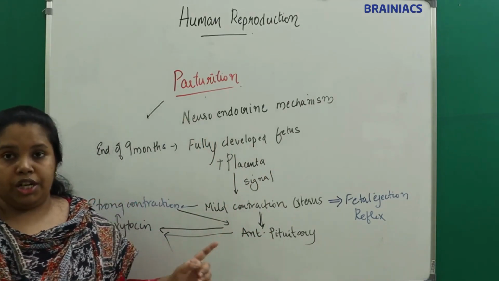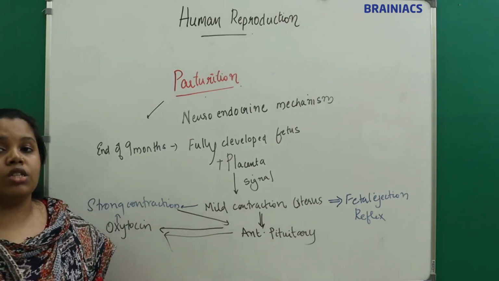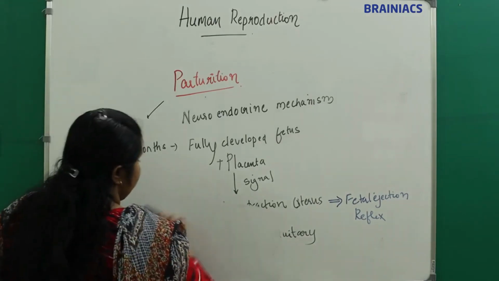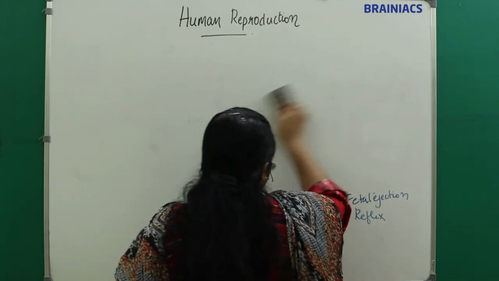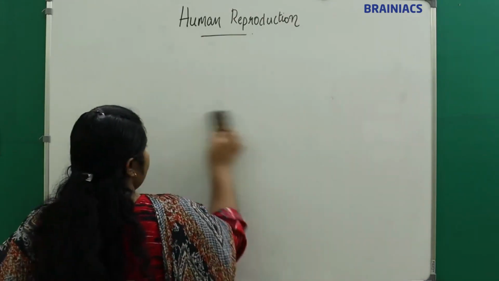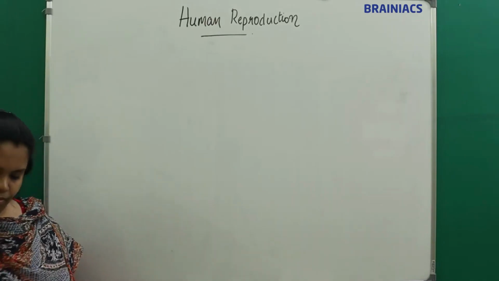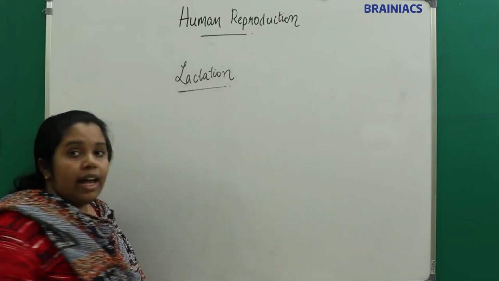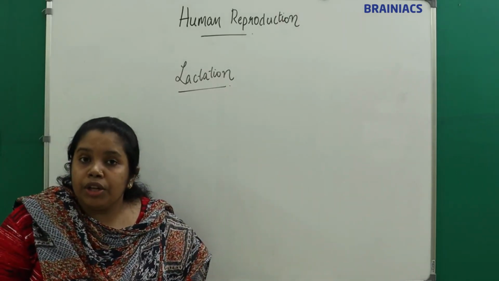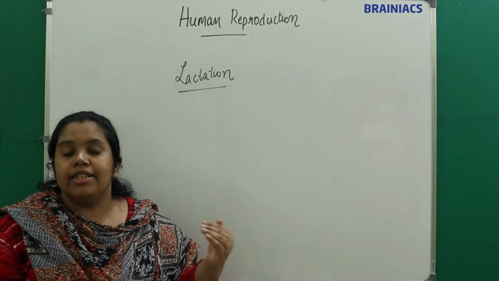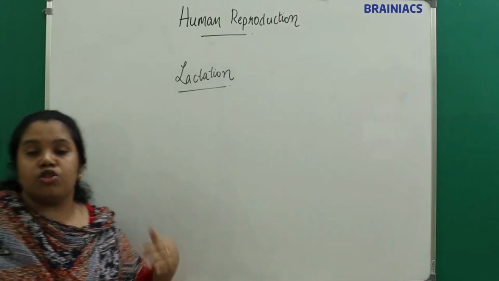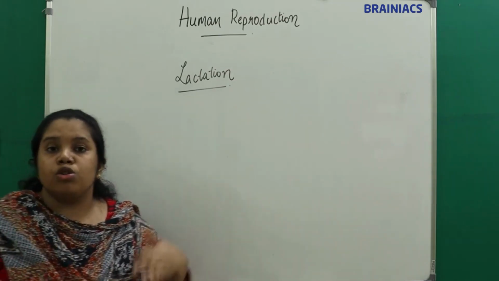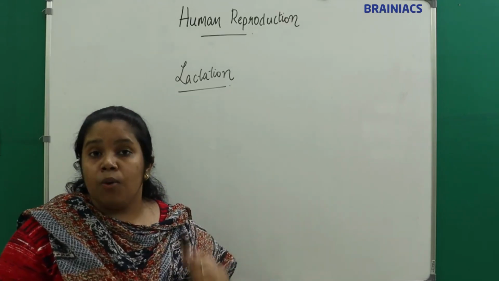Understand? Along with parturition, we want to study another term, that is lactation. I told you that during pregnancy, along with HCG, HPL, relaxin, estrogen and progesterone, other hormones also increase. Which are the other hormones? Prolactin, thyroid, cortisol; the levels of all these hormones will increase.